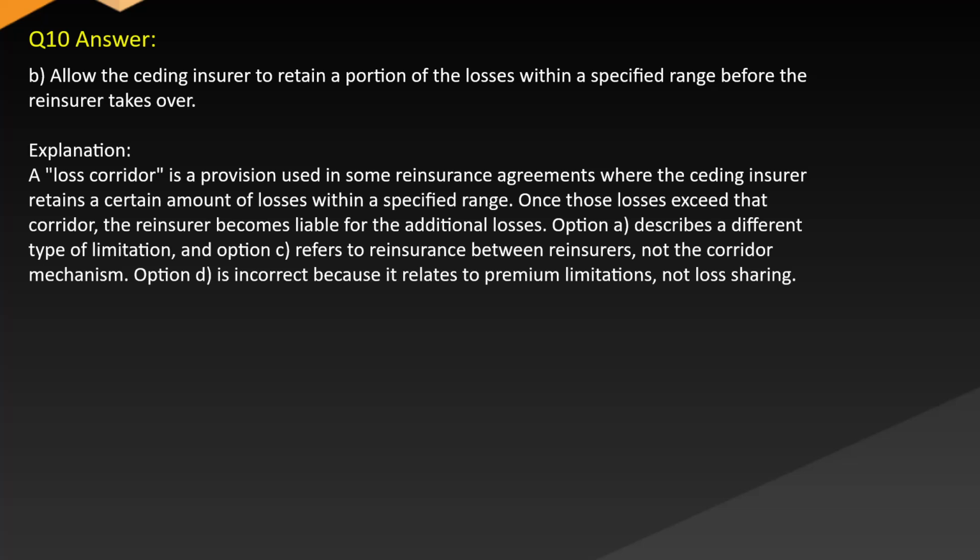Answer: B. Allow the ceding insurer to retain a portion of the losses within a specified range before the reinsurer takes over. Explanation: a loss corridor is a provision used in some reinsurance agreements where the ceding insurer retains a certain amount of losses within the specified range. Once those losses exceed that corridor, the reinsurer becomes liable for the additional losses. Option A describes a different type of limitation, and option C refers to reinsurance between reinsurers, not the corridor mechanism. Option D is incorrect because it relates to premium limitations, not loss sharing.